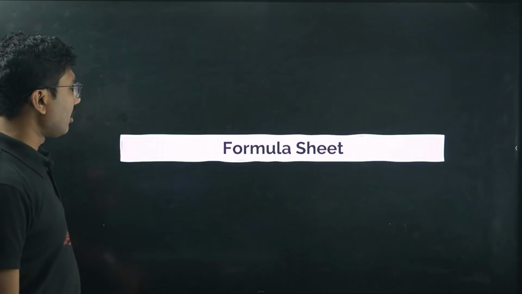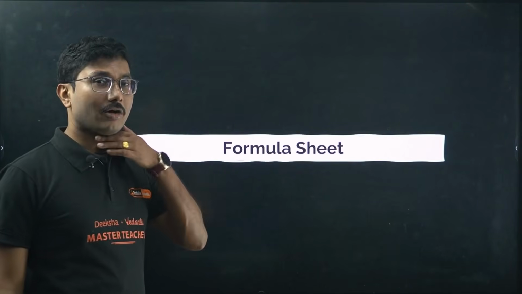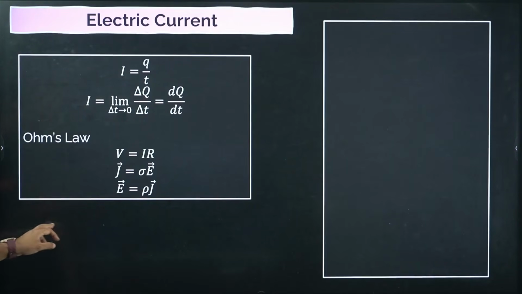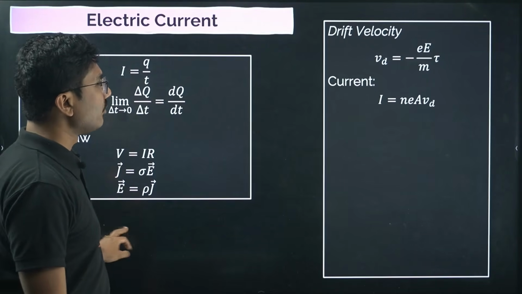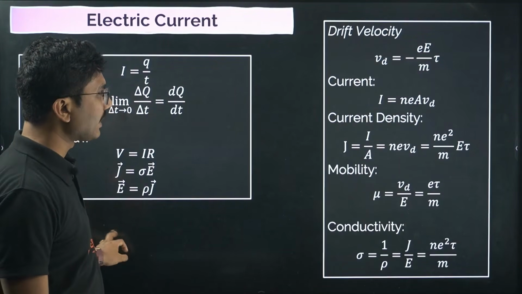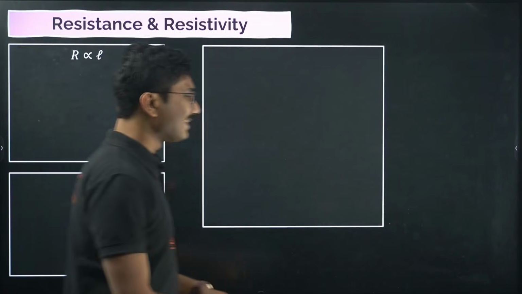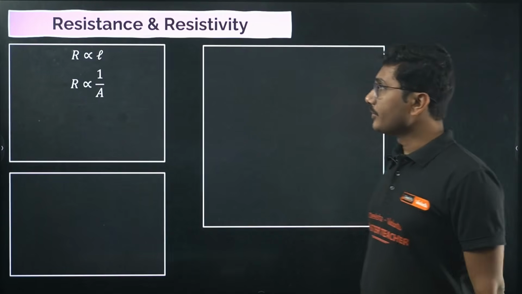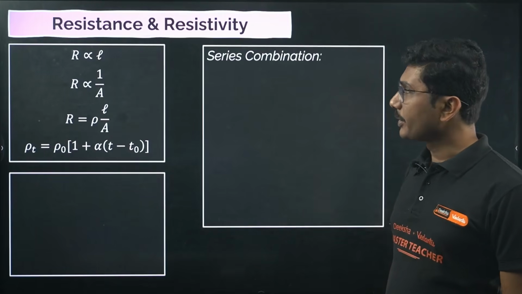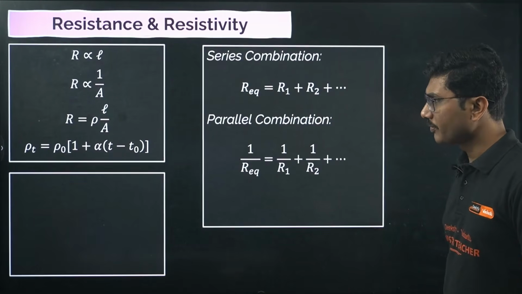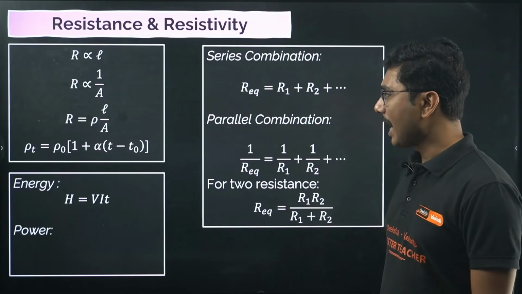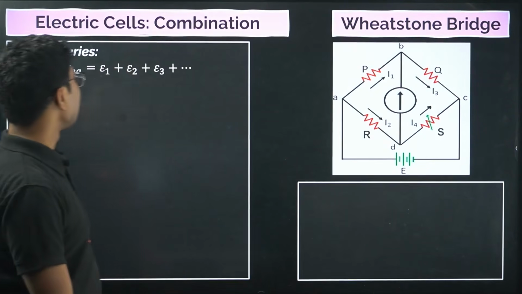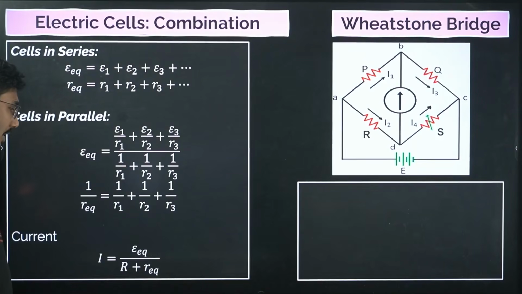So this is the end of the lecture, but a formula sheet is added along with the lecture, so you can download the formula sheet and check the formulas. All formulas are given in a single place, including drift velocity, current density, mobility, conductivity, etc. Also I have added formulas for resistance, resistivity, temperature dependence of resistance, series combination of resistance, parallel combination of resistance, and also energy and power formulas. We also have Wheatstone bridge and electric cells combination, series and parallel. Everything is at one place.